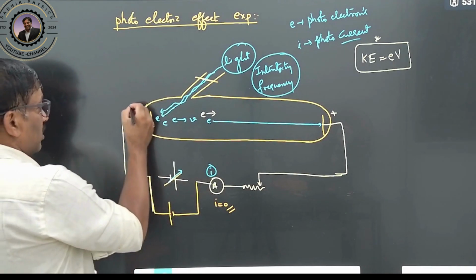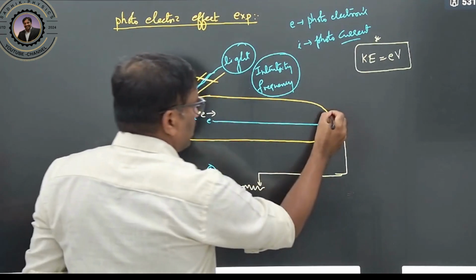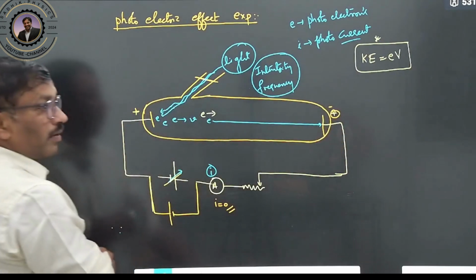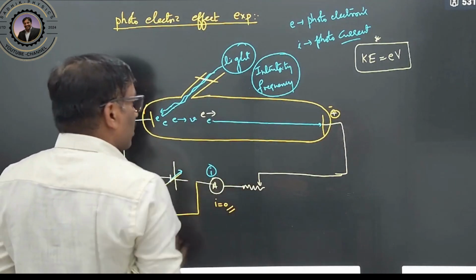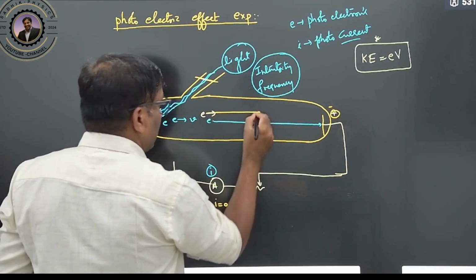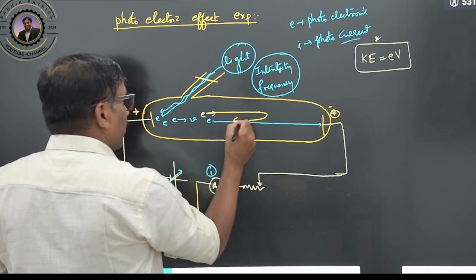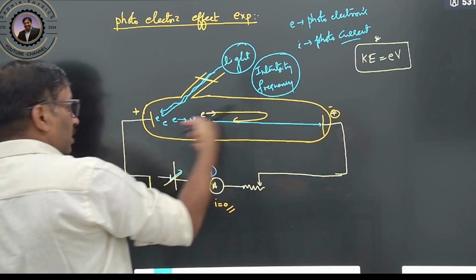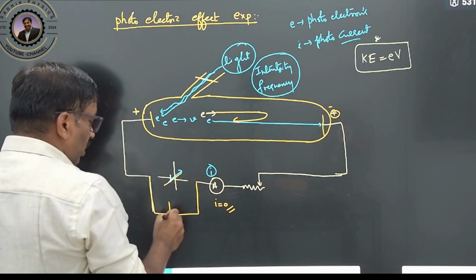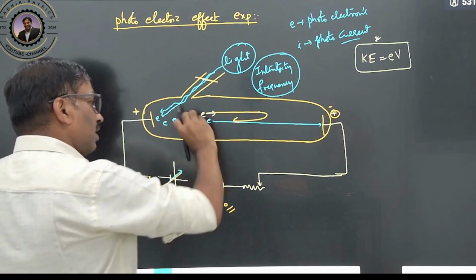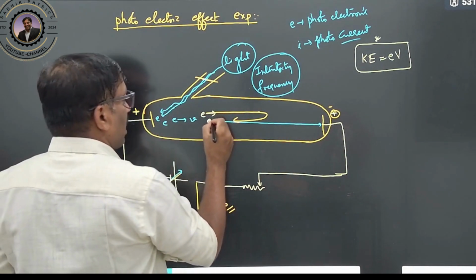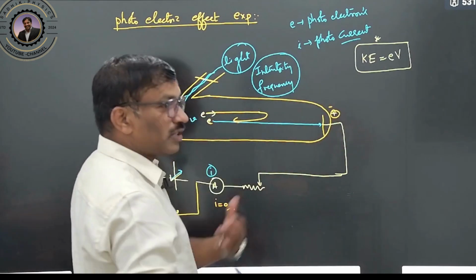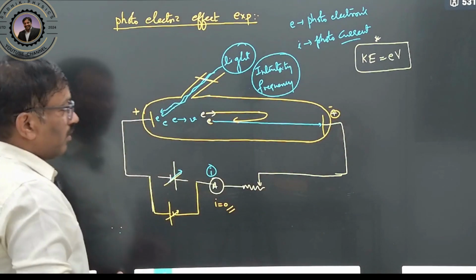Therefore, what will happen now? This will become positively charged, a positive terminal, and the other a negative terminal. The negative terminal will repel the electrons. Therefore, the emitted electrons will go back toward this side. Many electrons will come back because negative is here, so they have to overcome it. Slowly I will increase it. Even though most of the electrons are coming back, some electrons having very large energy will reach this, overcoming the electric field, right?